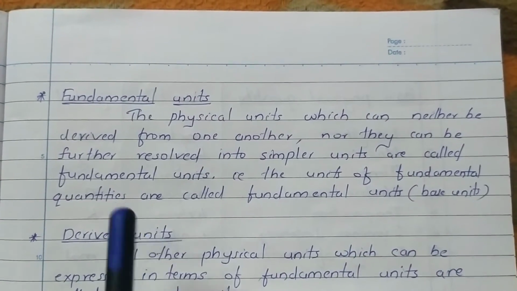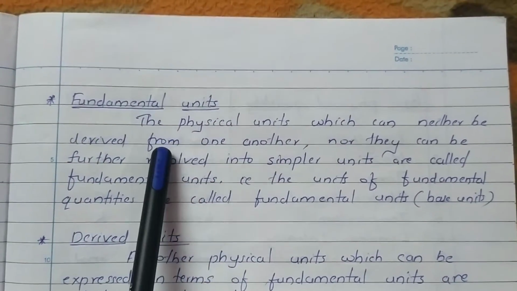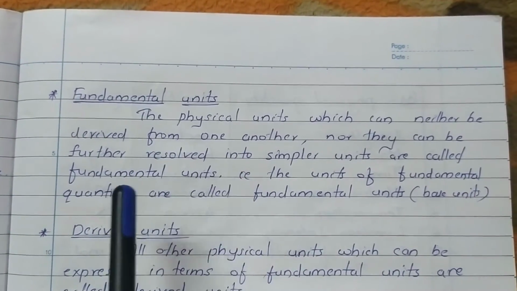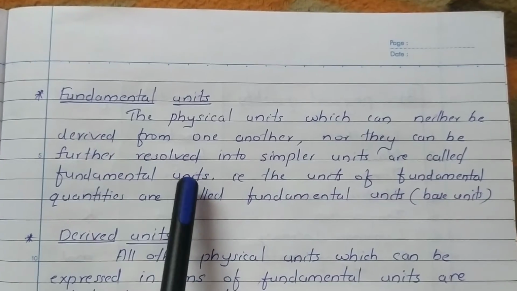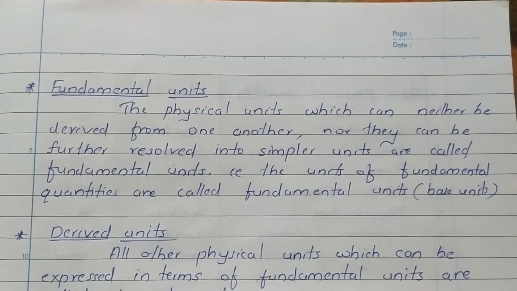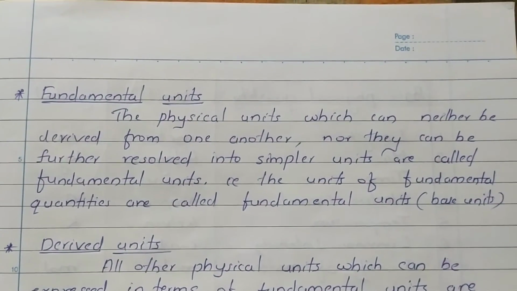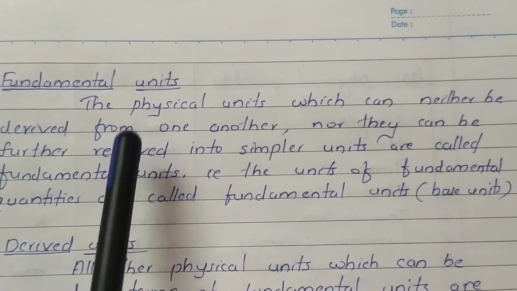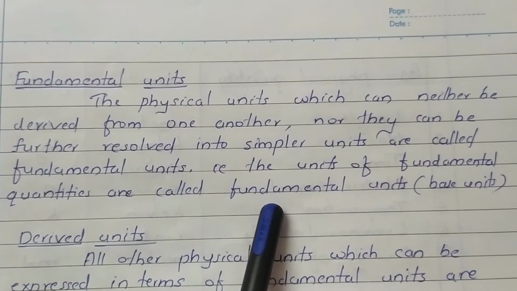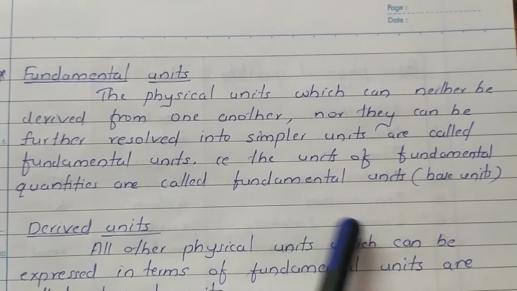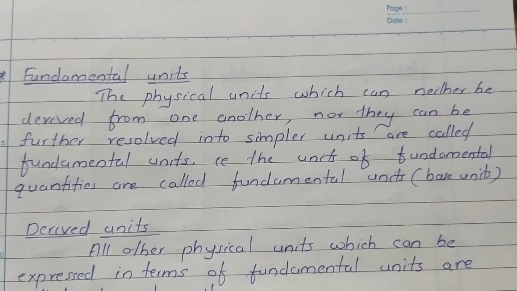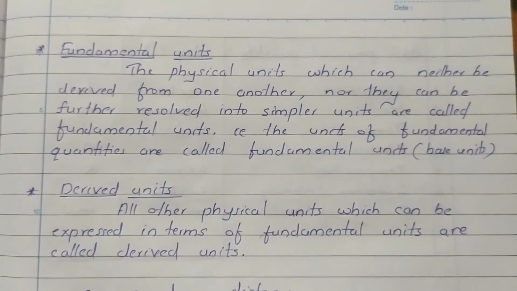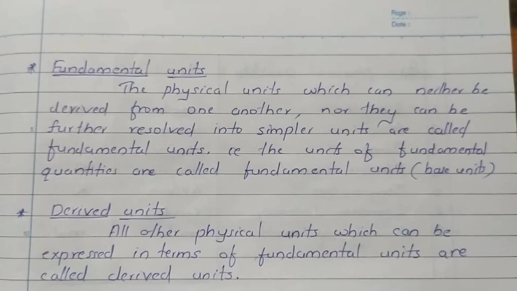That means simply we can say these are the units of fundamental quantities, or we can call these units base units. We know 7 fundamental quantities are there. So units of those fundamental quantities we can take as examples of fundamental units. You know, length, mass, time, temperature, luminous intensity, amount of substance, electric current, all these are the fundamental quantities. Units of those quantities we can take as examples of fundamental units. We will go to these quantities later.